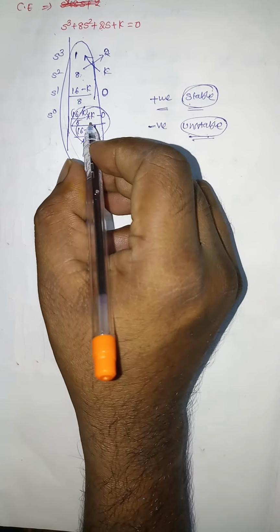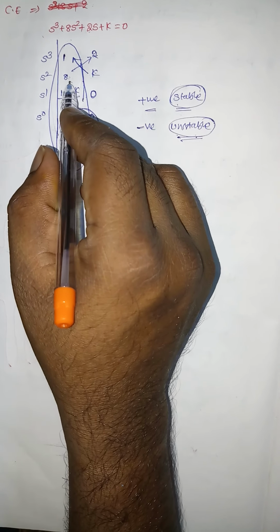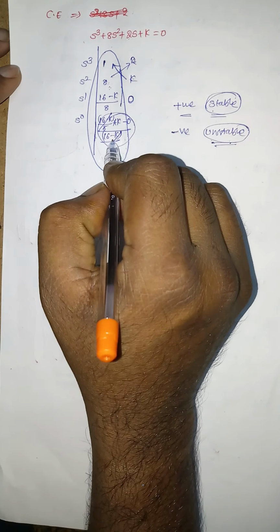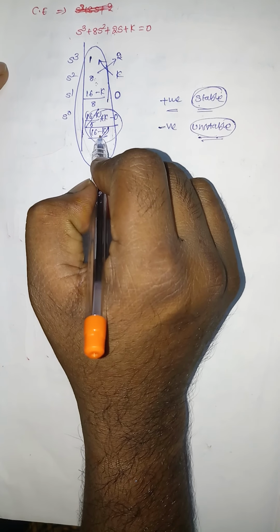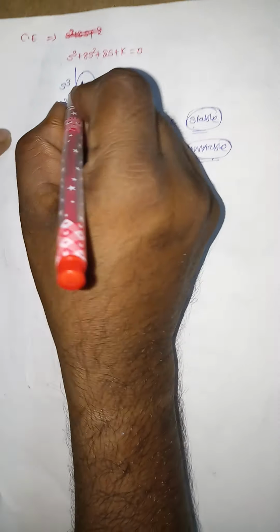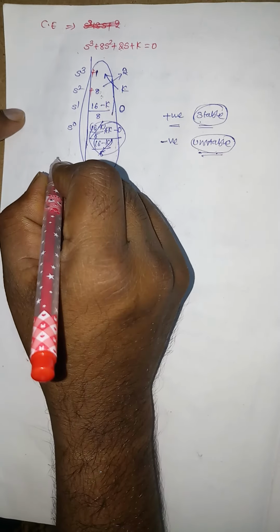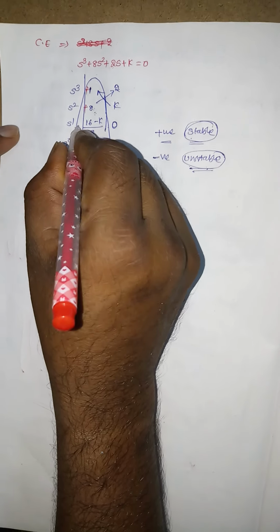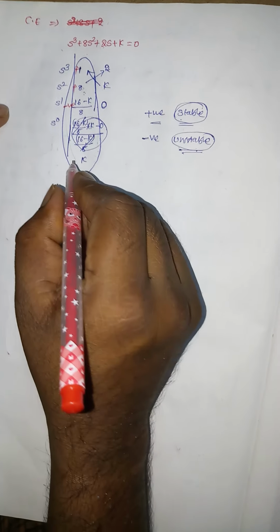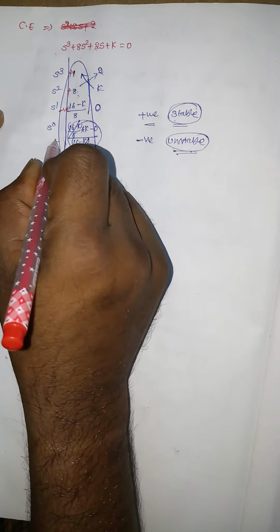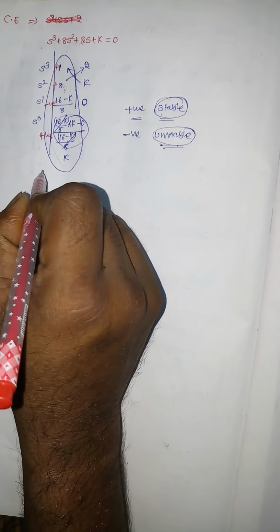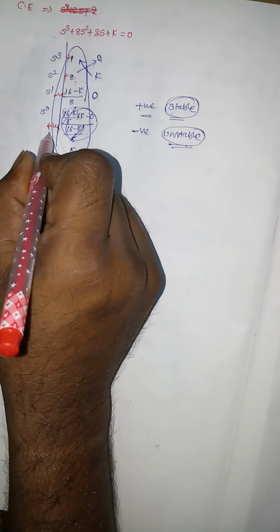The number of sign changes in the first column of the Routh array gives the number of poles located in the right half of the S plane. Suppose this is a positive value, plus 1, and this is also positive, plus 8. Suppose it then gives a negative value, and then a positive value.